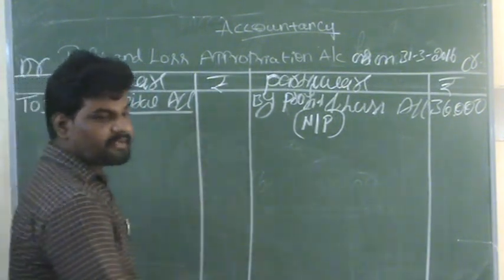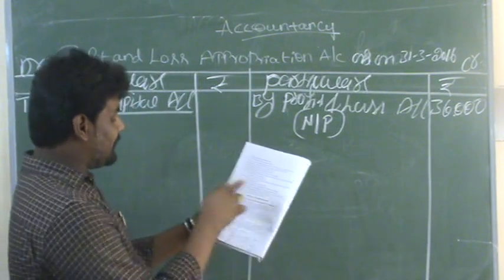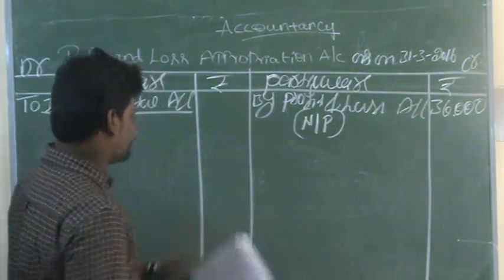In this business organization, the partners are Sachin and Pratham.